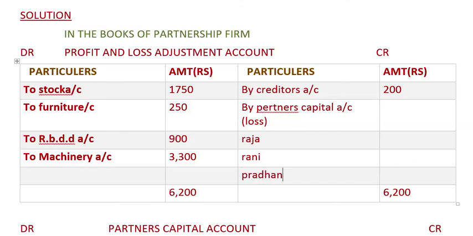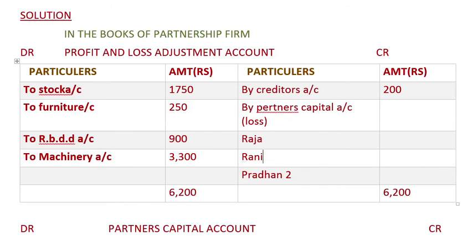We will distribute it amongst their shares. This is 5 share, her share is 3, and Pradhan's share is 2. 5:3:2.